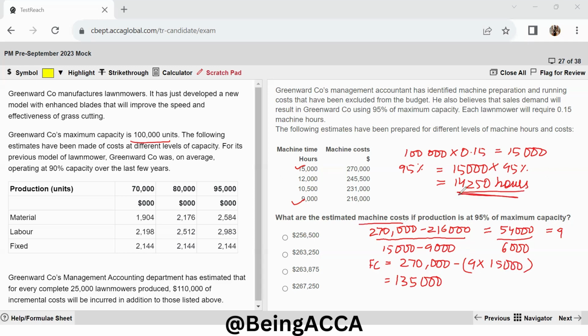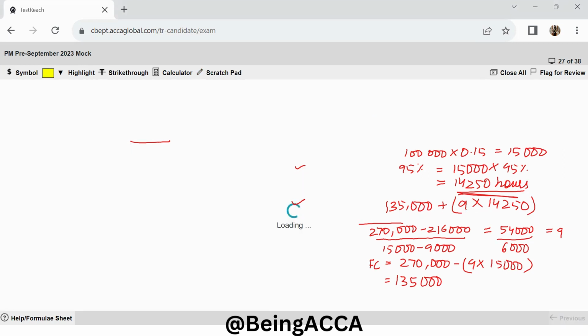So I'm just going to put my values in these variables. So I have my fixed cost of 135,000, and then I have variable cost of 9 per hour. So I will multiply this with the number of hours. So 14,250 into 9 plus 135,000 will give me my final answer. And 9 multiplied by 14,250 is 128,250. I'm adding 135,000 to this. And with this, I get my answer as 263,250. So second option is the right answer. Moving to the next question.